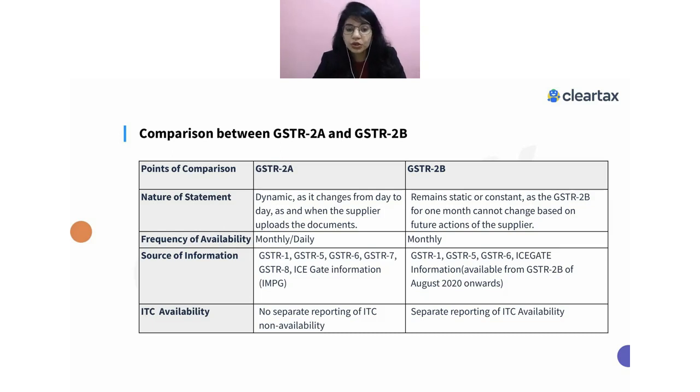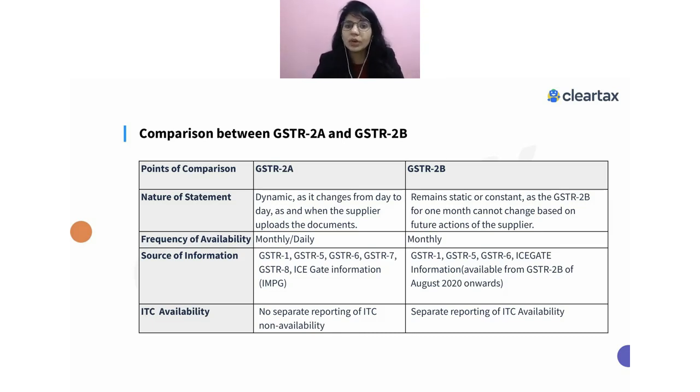Then we talk about the source of information. Usually the sources of information are the same for both 2A and 2B, which means the supplier's GSTR 1, 5, 6, 7, 8 or ISD information. All such information is there both in 2A as well as in 2B. The other important point is, when we look into 2A, they never give you a breakup of ITC eligibility, or whether the ITC is available or not. But that breakup is actually provided in 2B.